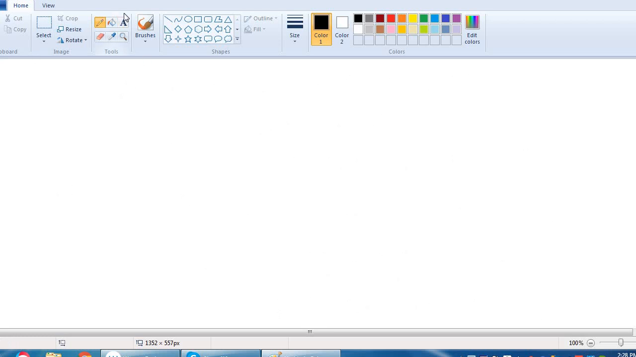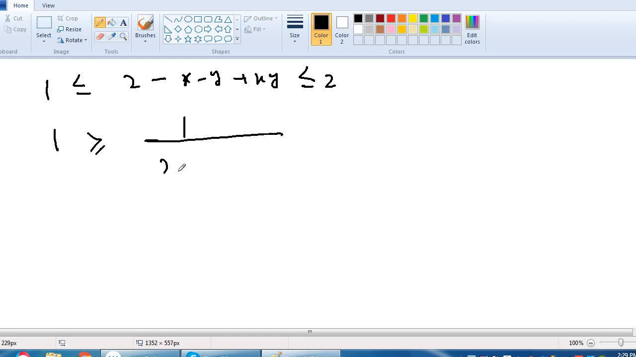In this way, 1 is less than or equal to 2 minus x minus y plus x y, which is less than or equal to 2, because if we multiply 1 minus x into 1 minus y, we get 1 minus x minus y plus x y, and if we add this 1 to it, we get 2 minus x minus y plus x y. Taking reciprocals, 1 over 2 minus x minus y plus x y is greater than or equal to 1 over 2. This is our equation number 2.